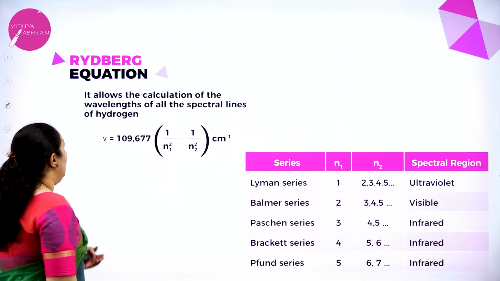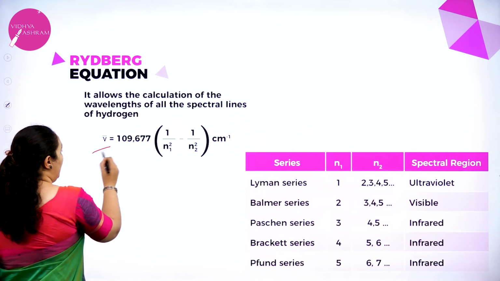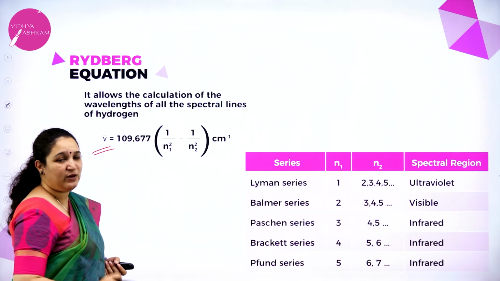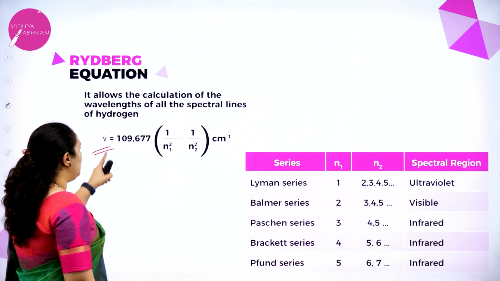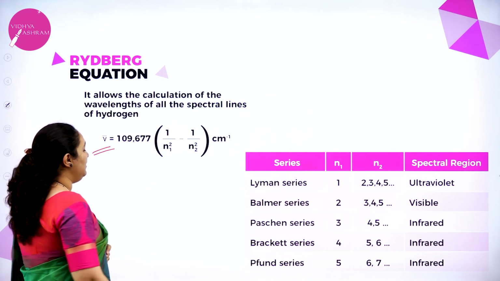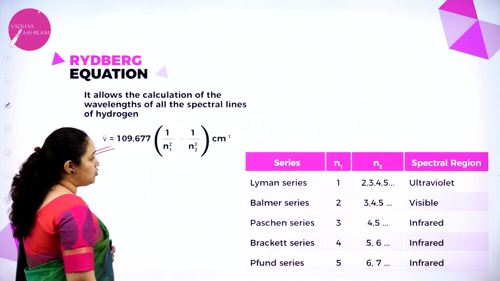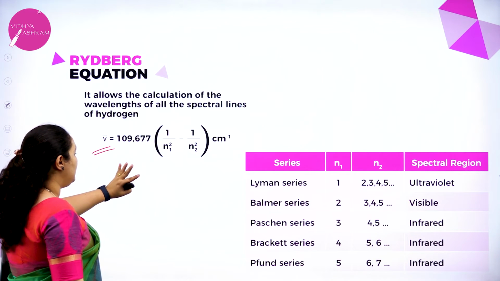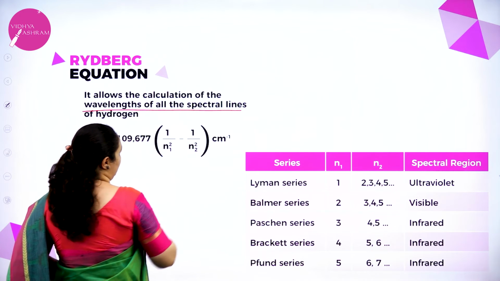Next, Rydberg's equation to calculate the wave number of these lines. How can we calculate? It was given by Balmer, where wave number is equal to 109677 into (1 by n1 square minus 1 by n2 square) per centimeter. This equation is called Rydberg's equation to calculate the wavelength of the spectral lines.